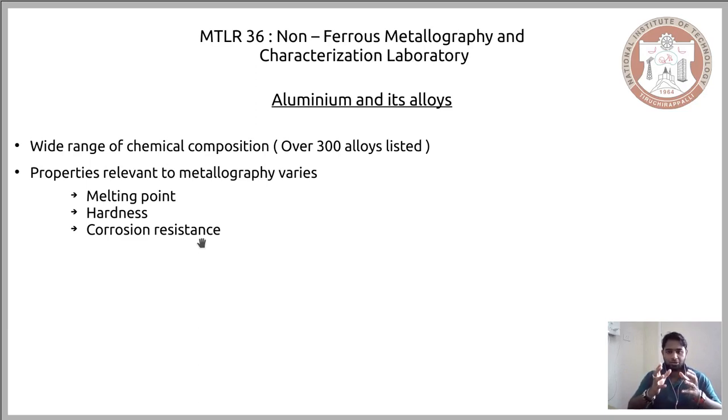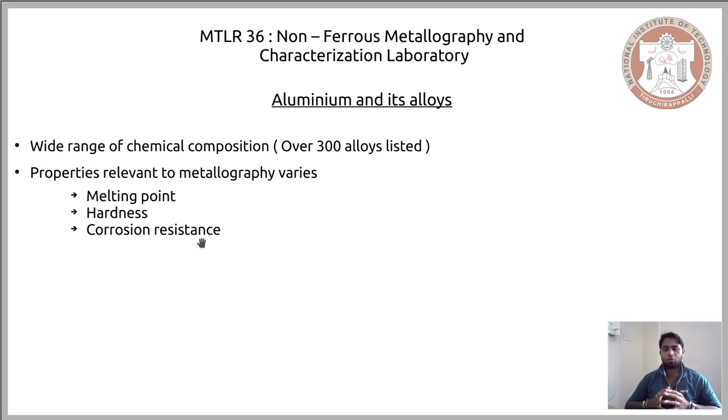And similar to melting point and hardness, the corrosion resistance of the aluminum alloys also varies depending on the alloying elements that constitute the particular material. For a given set of alloying elements, the resulting alloy would have a definite corrosion resistance to definite external reagents, and for a different set of alloying elements, the corrosion resistance would vary.